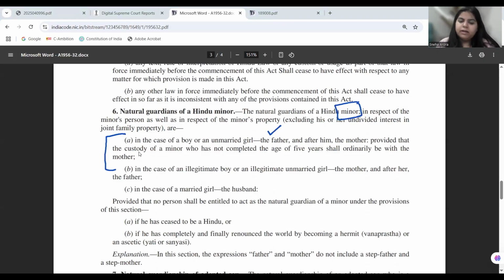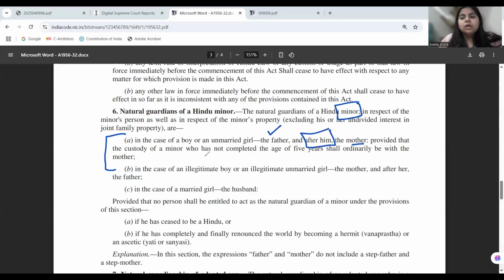In the case of a boy or an unmarried girl, the father is the natural guardian of the minor and after him, the mother. Okay, provided that the custody of a minor who has not completed the age of 5 years shall ordinarily be with the mother. This is something we all know, that if a child is up to 5 years of age, the custody by law stands with the mother.